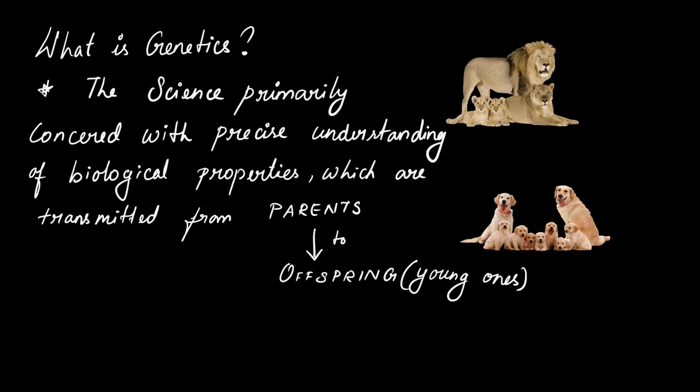The offspring are completely related to their parents. It means there are some biological properties. So what are those biological properties? They are the inheritable characters. Those inheritable characters are transmitted from the parents to the offspring. The study of understanding those signs is called genetics.